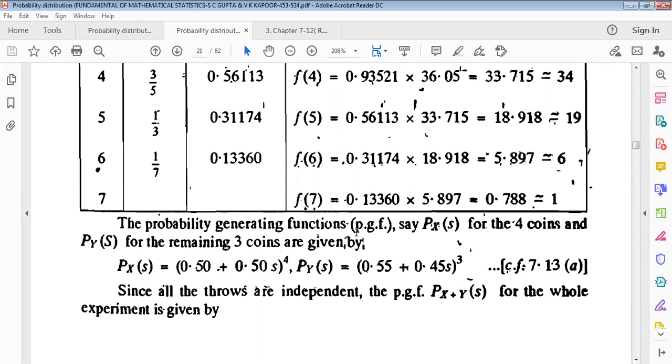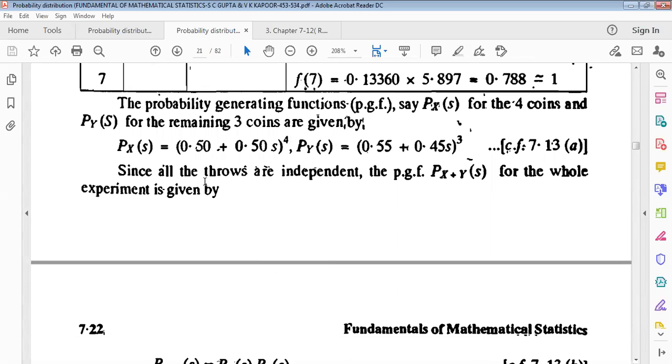Now the probability generating function: probability of success for the 4 coins, and probability for the remaining 3 coins. Actually there are 7 coins, given by (q plus p) to the power 4, binomial expansion, for 4 coins, and (q plus p) to the power 3 for 3 coins.